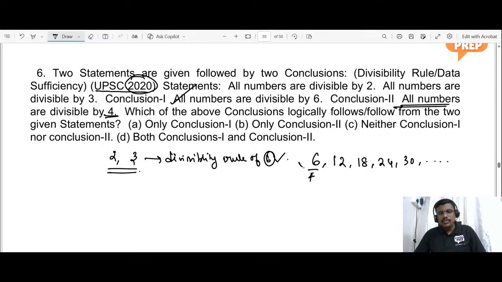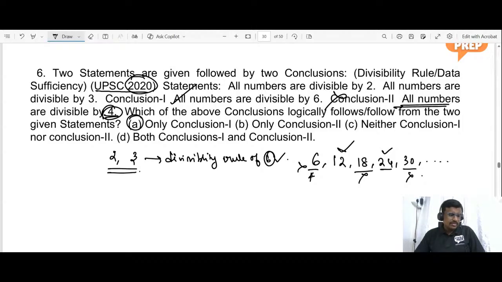Let us check. 6 is not divisible by 4. 12 is divisible by 4. 18 is not divisible by 4. 24 is divisible. 30 is not divisible. So the conclusion says all numbers are divisible by 4. No, not all numbers are divisible by 4. So conclusion 2 does not logically follow, and the answer is option A, only one conclusion follows. Please make a note of it.